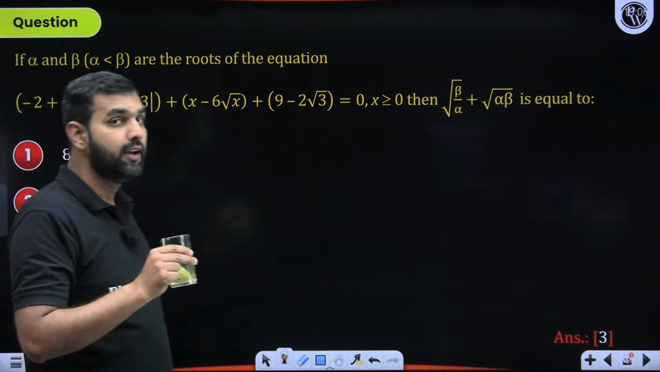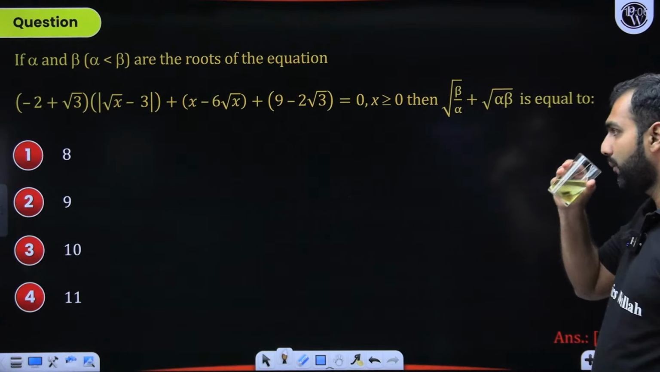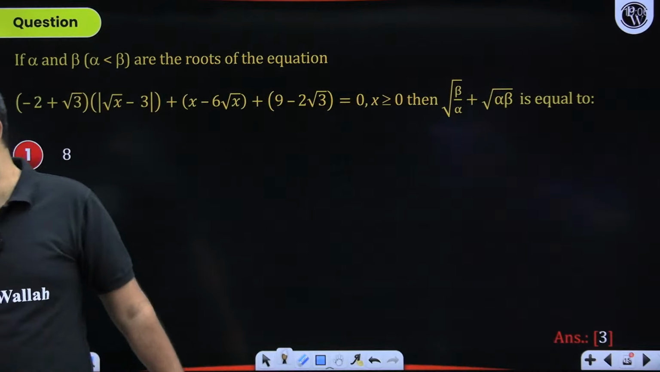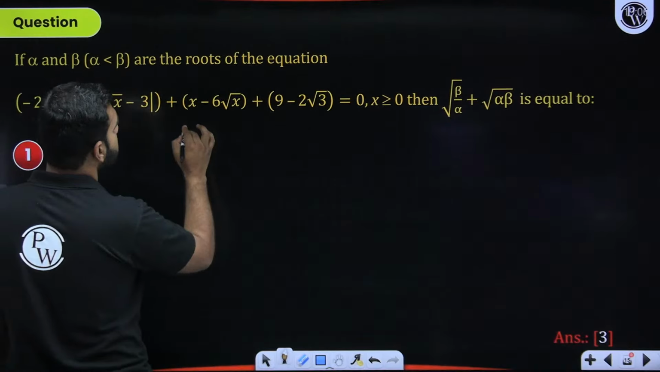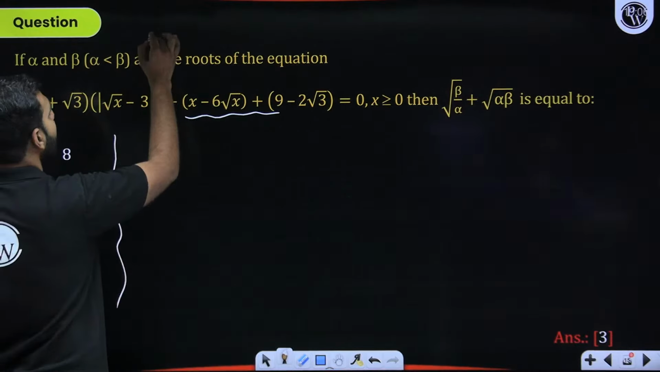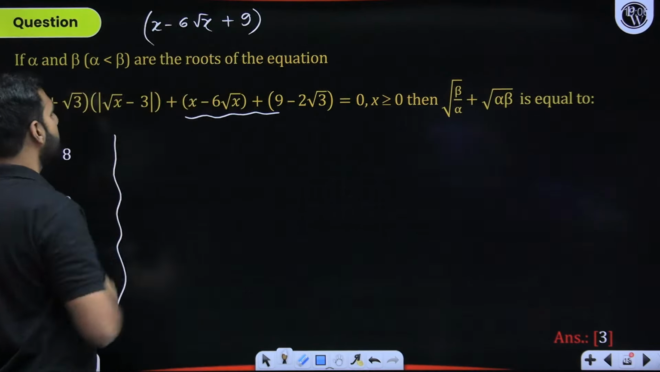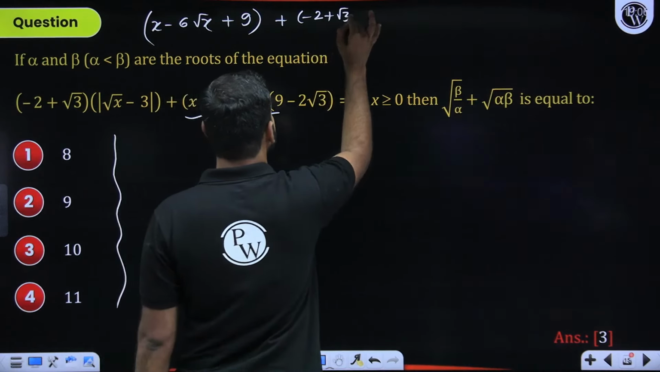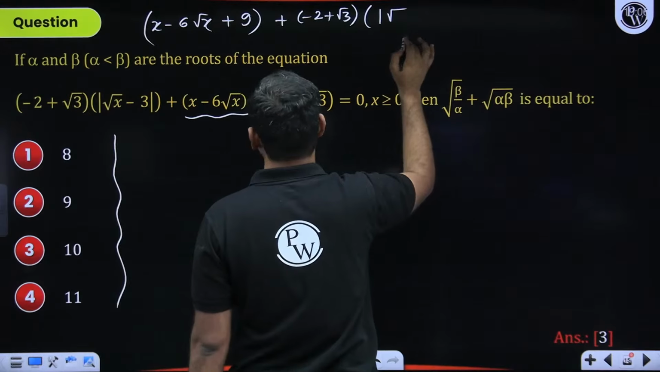But before I start solving it, you tell me, how will you convert it into a quadratic without even removing the mod? Can you help me with that? What I'm suggesting is a very simple idea: I am asking you to club this. When you club this, you will have x minus 6 root x plus 9. So you have clubbed this data plus this, which is of course minus 2 plus root 3 times the whole of modulus of under root over x minus 3.